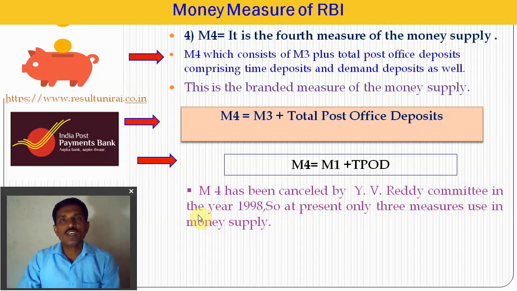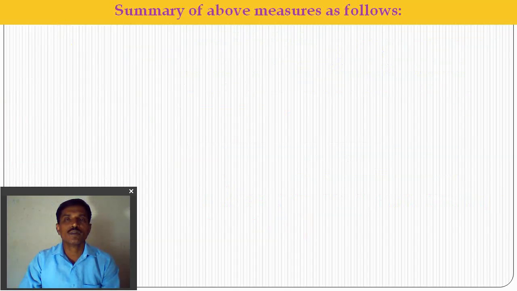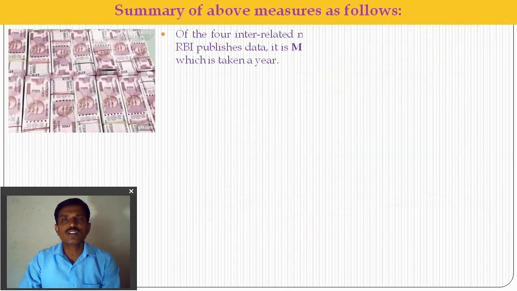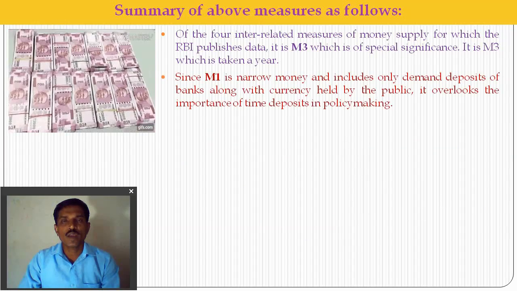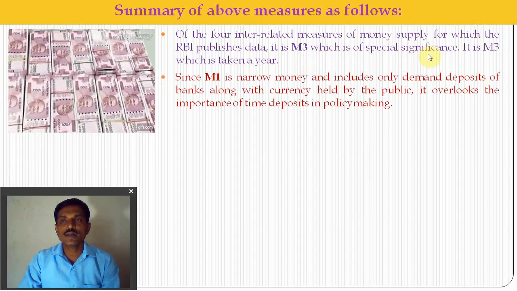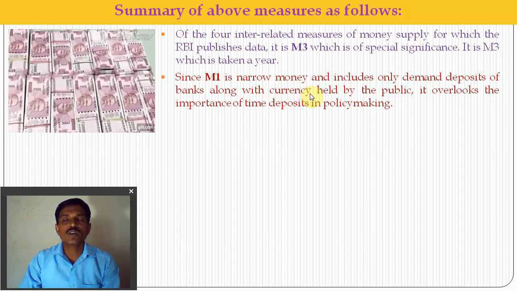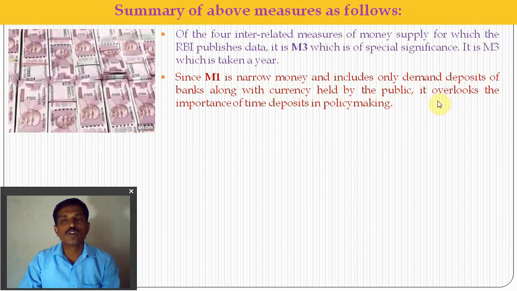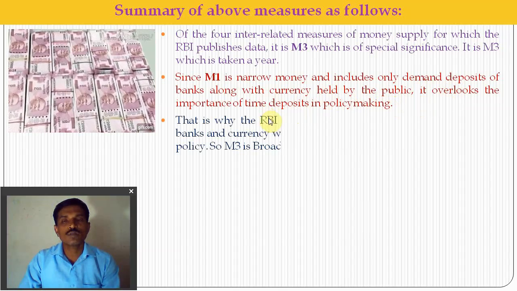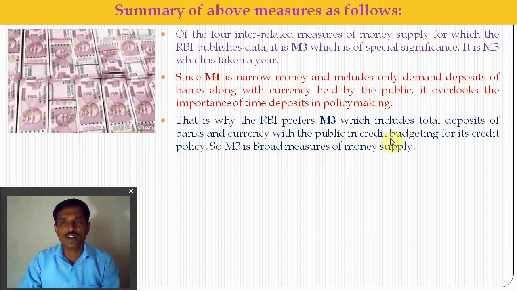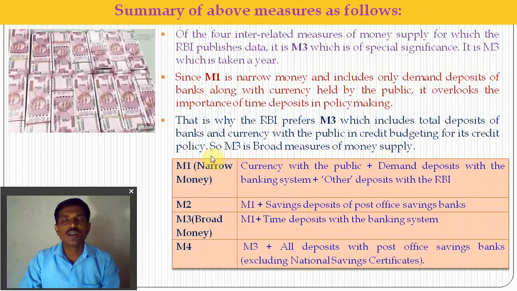But in the year 1998, the YV Reddy Committee removed the concept of M4, and only two important concepts were used. M1 is the narrow concept of money supply and M3 is the broad concept. Next, we summarize all of M1 to M3. M1 is the narrow concept, which includes currency and demand deposits of all banks and other deposits with the RBI. M3 is the broad concept from the RBI's point of view.